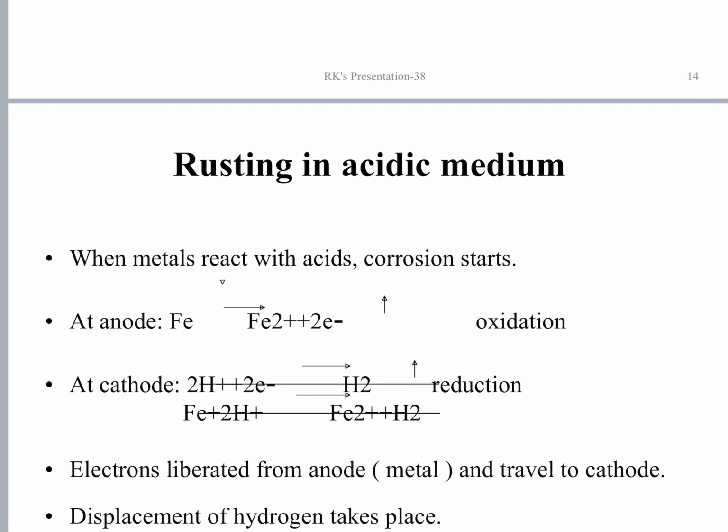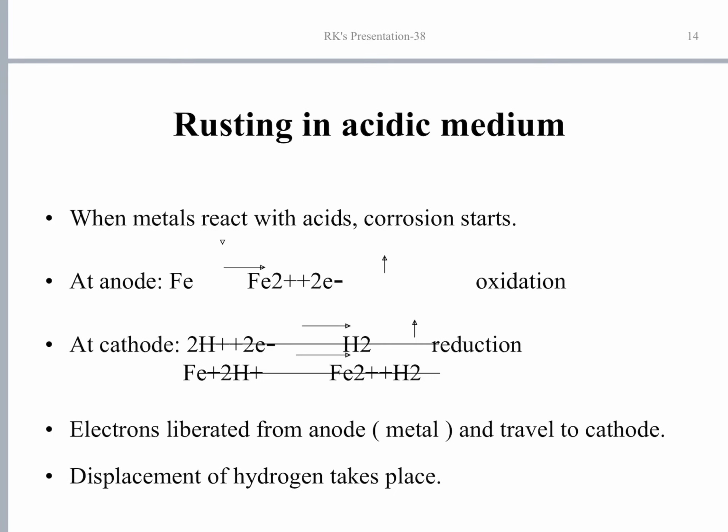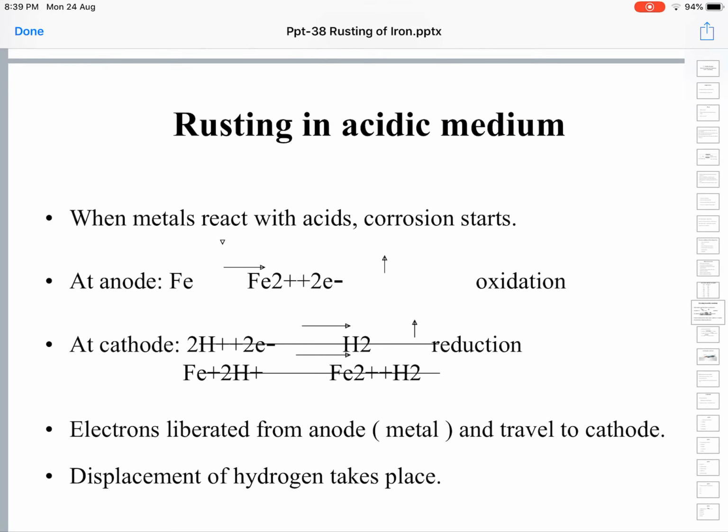Let us see a few examples of rusting. When metals interact with acids, we will see rusting in the acidic medium and the neutral medium also. When metals react with acids, corrosion starts. For example, at the anode, oxidation always takes place.